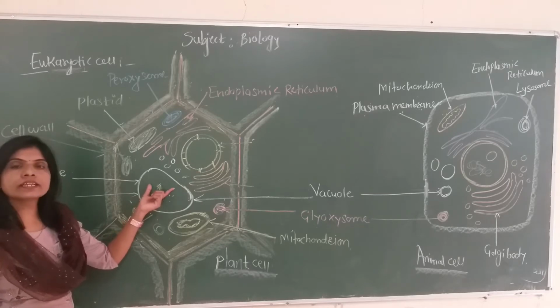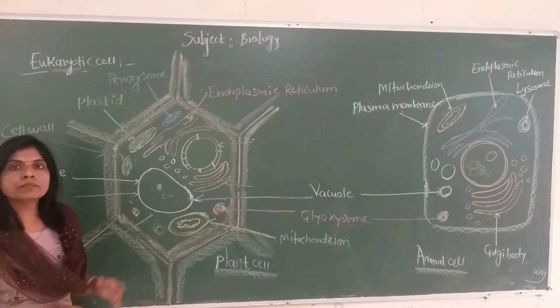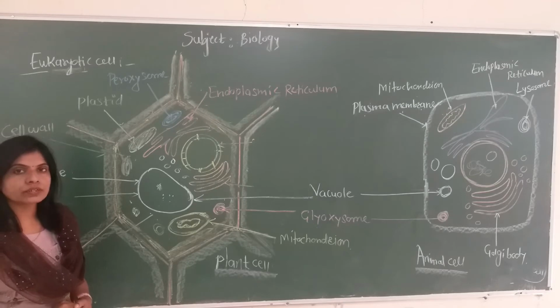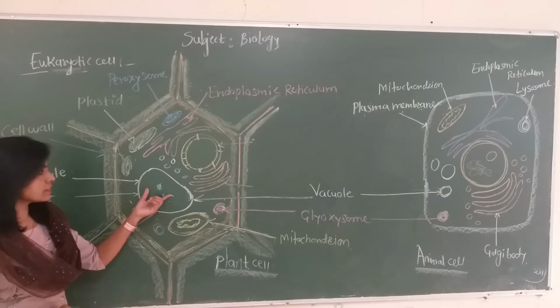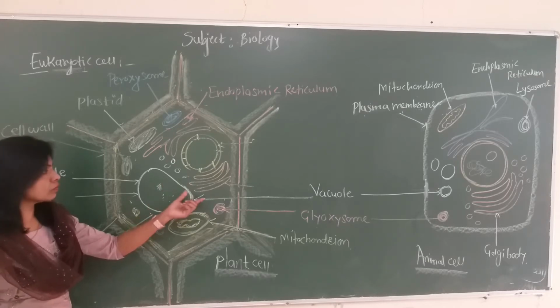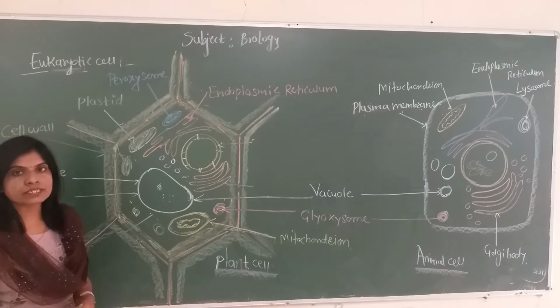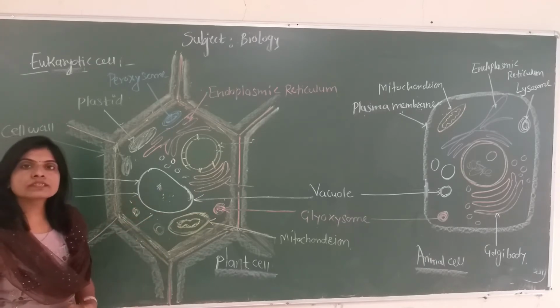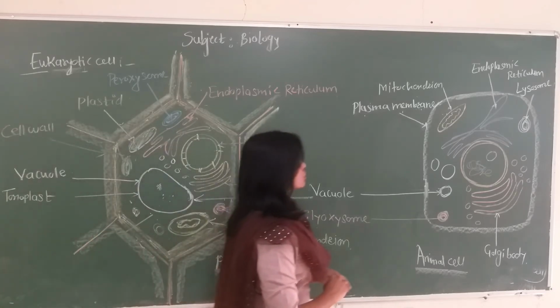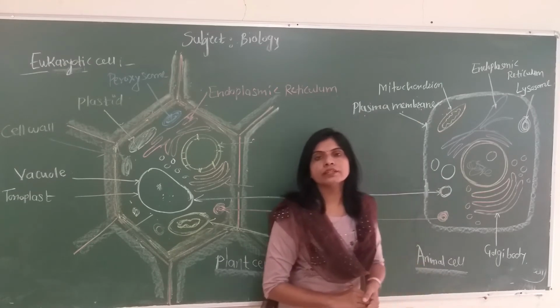The content inside the central vacuole is called plant sap. Plant sap is rich in different types of acidic ions as well as an excess amount of water. It gives turgidity and proper shape to the plant cell. Because of the tonoplast, this plant sap differs in composition from the cytoplasm or cytosol of the cell. Along with this, 2 to 3 small vacuoles are also found in the plant cell, and such small membrane-bound vacuoles are also present in the animal cell.